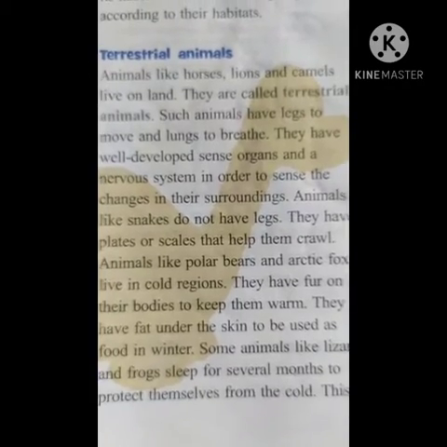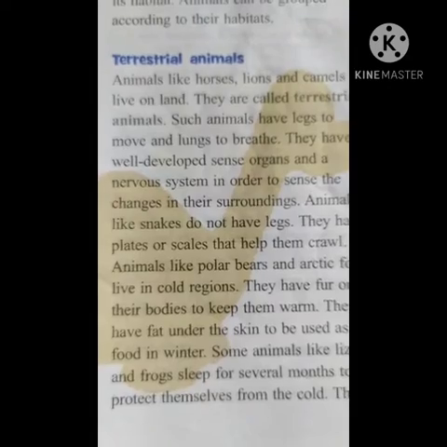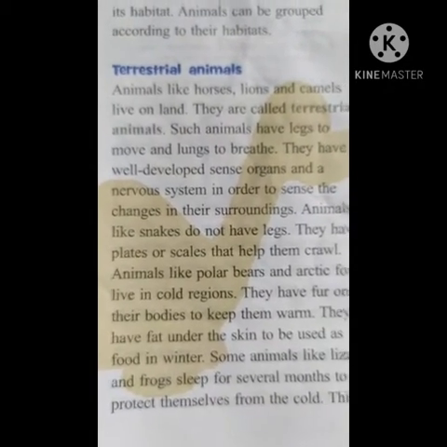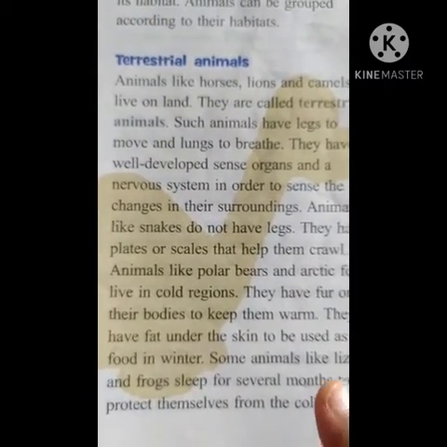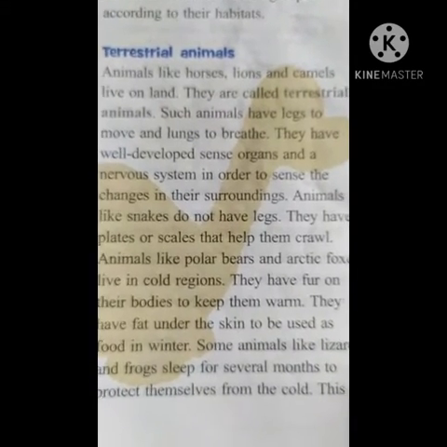And those in the very cold regions like the Arctic and Antarctica, we can find in the polar region. We can't find polar animals here, right? Because they suit their surroundings. Yes, they have fur on their bodies to keep them warm. They have fat under the skin to be used as food in winter.